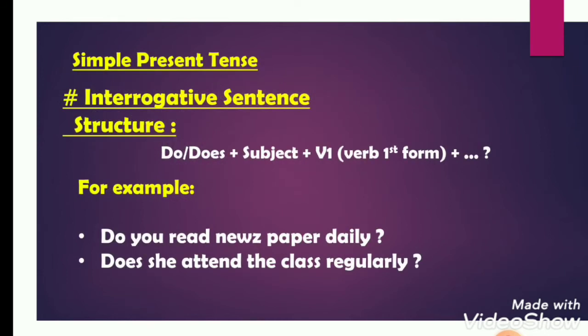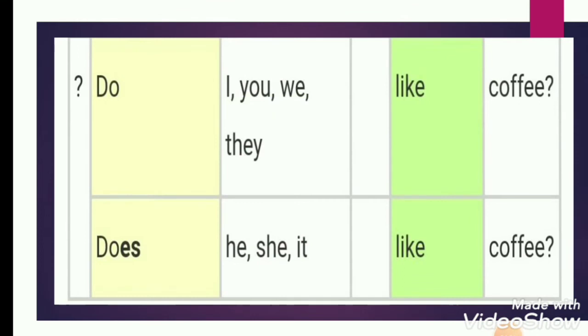Now we will proceed further to the rule of simple present tense for interrogative sentence. And the structure is do or does plus subject plus verb first form and question mark. For example, do you read newspaper daily? Does she attend the class regularly? See this rule which tells us that with I, you, we, they, we use do, and with he, she, it, and anybody's name we use does.